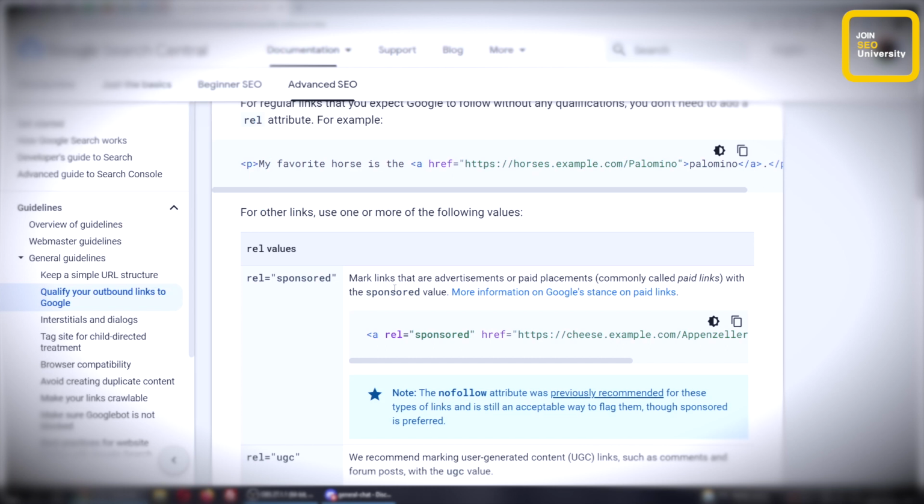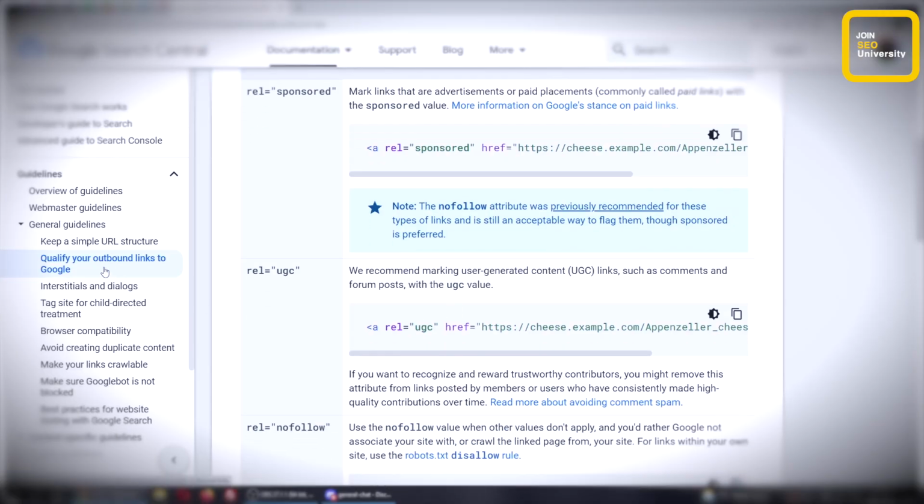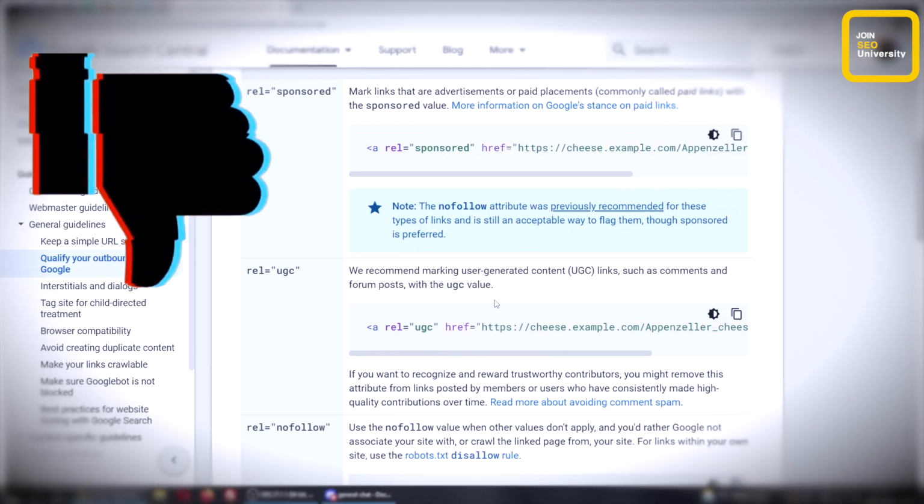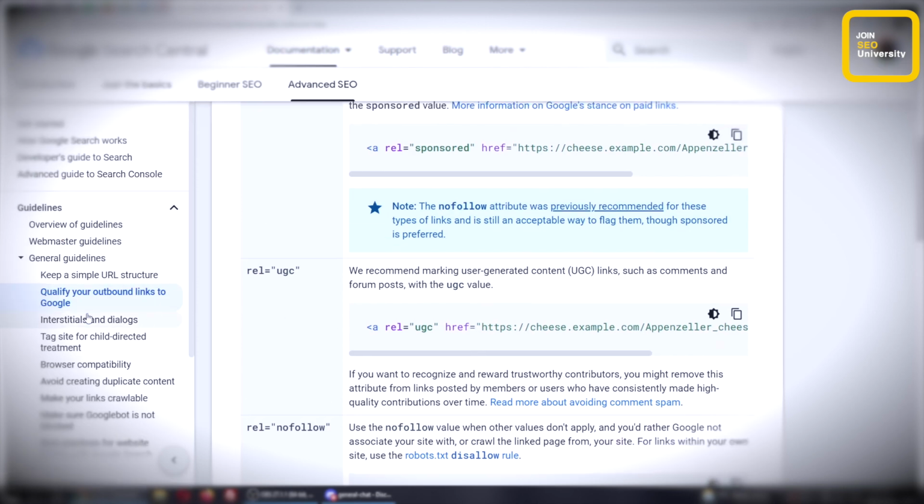And it's not even helping you on your site or anything like that. It's not going to really do anything to help you. And it's not going to get you out of any kind of penalty either. If Google thinks you're doing nasty or untoward spammy things, don't think that following the recommendation here, putting sponsored or UGC in your content, is going to make it any better or any easier for you. So whether you should qualify your outbound links to Google, the answer is no. It's false that this will help you in any way, shape, or form.